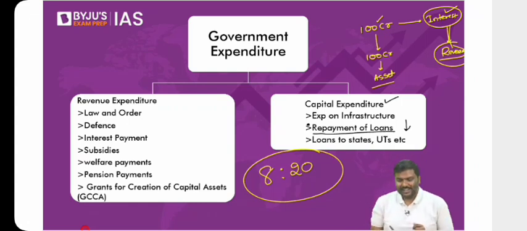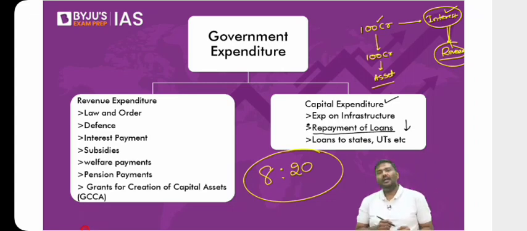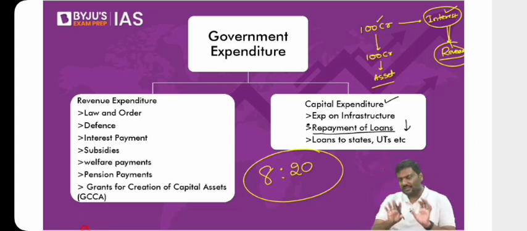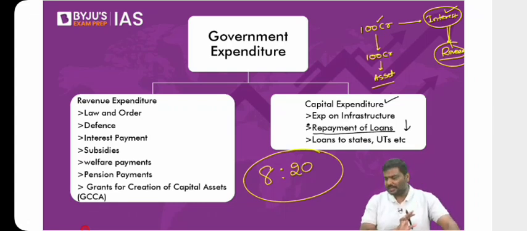Why? Last 5 years means, since you are in financial year 23, last 5 years means financial year 18. From financial year 18, you'll have to count. Just look at what has happened to all the deficits since financial year 18, and you'll realize. So these kinds of trend-based questions can be asked by UPSC. Please be very, very careful. Trend-based questions are asked by UPSC. Right? So these are the various deficits.